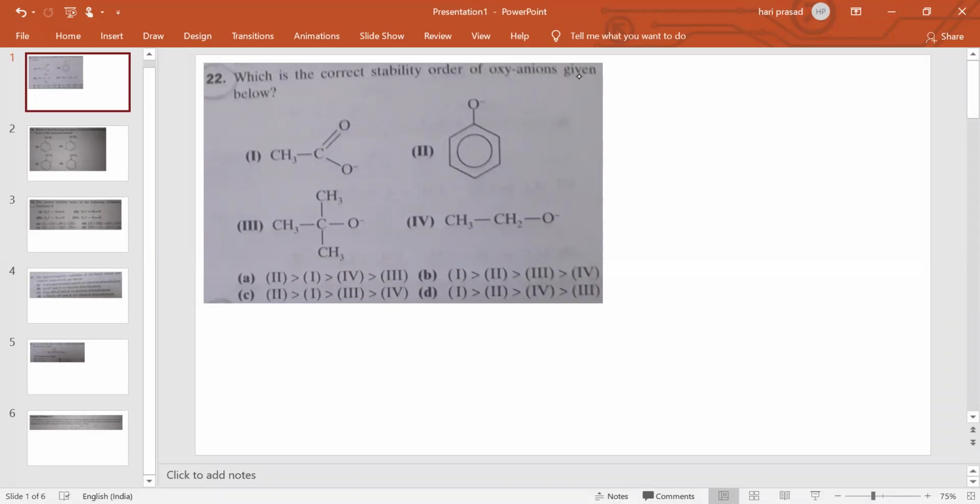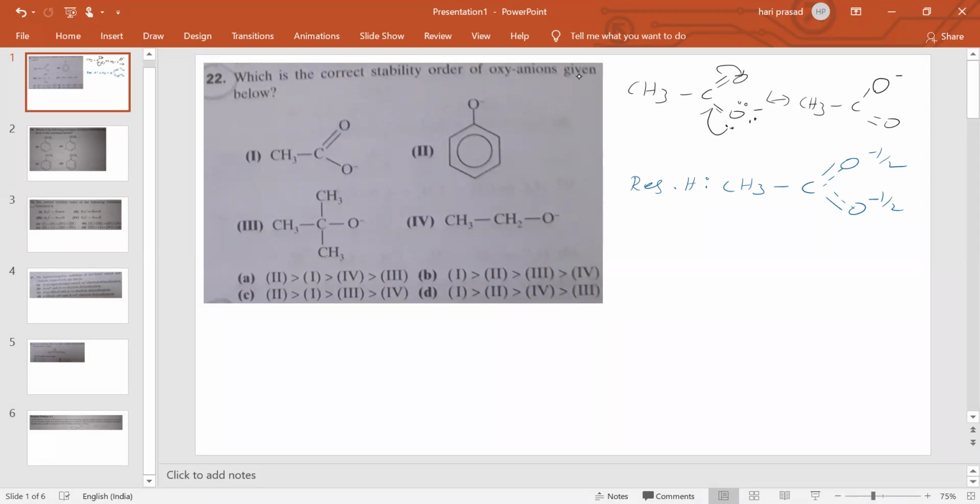See this question: which is the correct stability order of the oxyanions given below. The first option is the acetate ion. This acetate ion goes for resonance stabilization, so resonance is possible. Due to that, in the resonance hybrid, CH3 single bond O, the pi bond and the -1 charge are distributed equally into both oxygens.